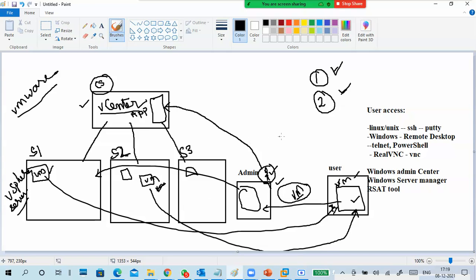Understand this point at least. In both cases, the administrator is creating the virtual machine, not the user. How we create it, we don't mind. But the admin is creating the virtual machine, not the user.